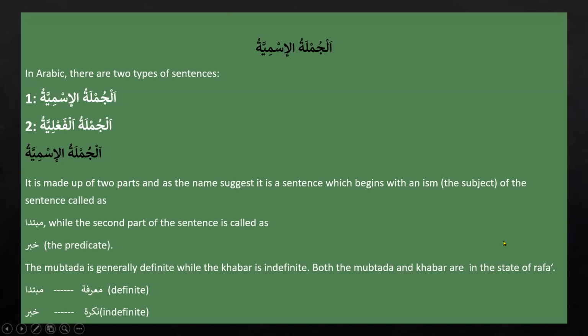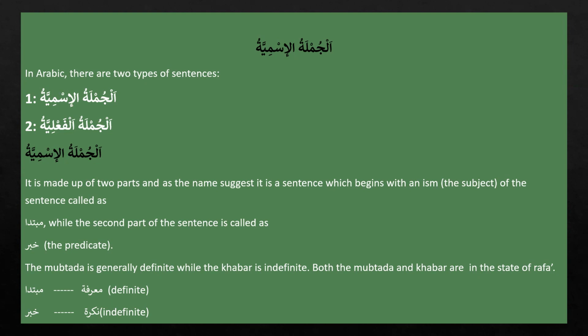So, we already learned about the two types of sentences in Islamic studies. One is Jumla Ismiya and the other is Jumla Fi'liya. We already learned a few things about Jumla Ismiya, and we learned that it is made up of two parts.